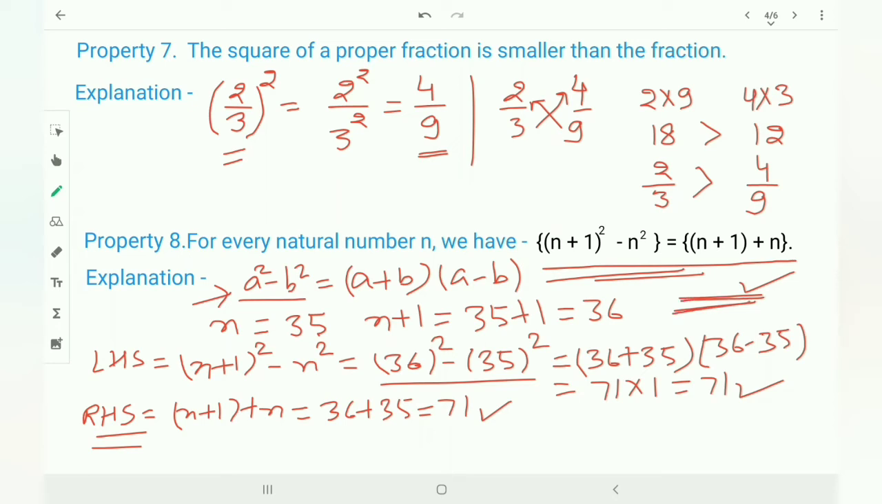Directly it is added. So whenever you get a question in the form where the first number is one more than the second number and there is a minus sign, means if your question follows this algebraic expression a square minus b square, you do not have to do much work. Simply add both numbers and then you will get your answer.